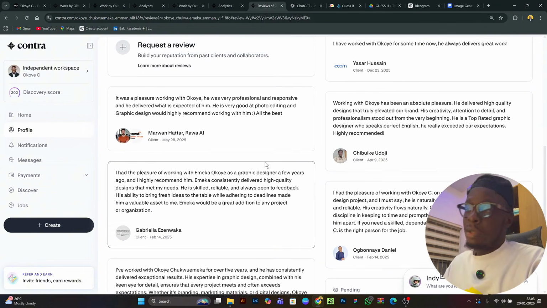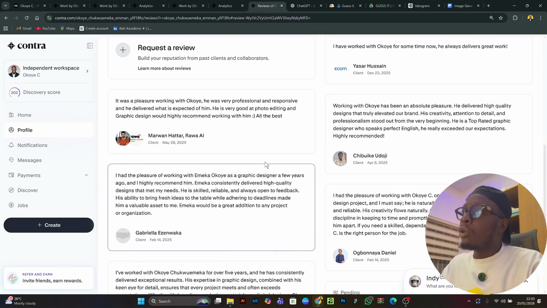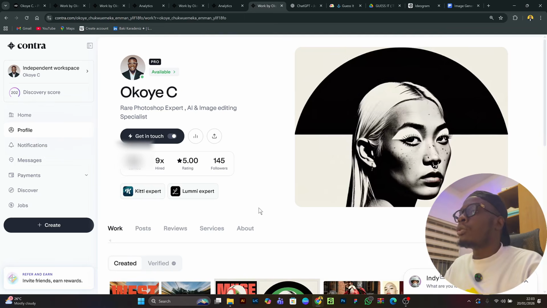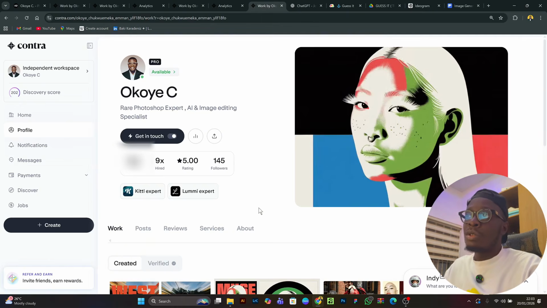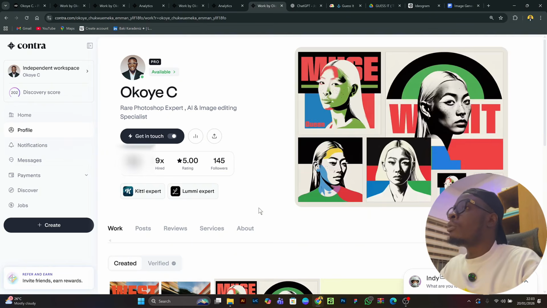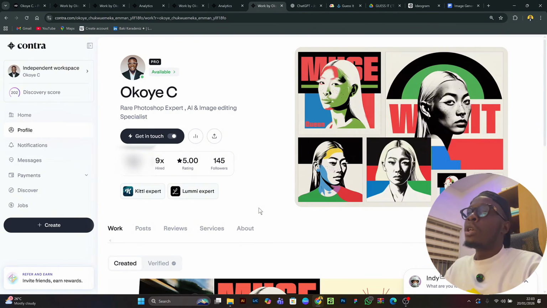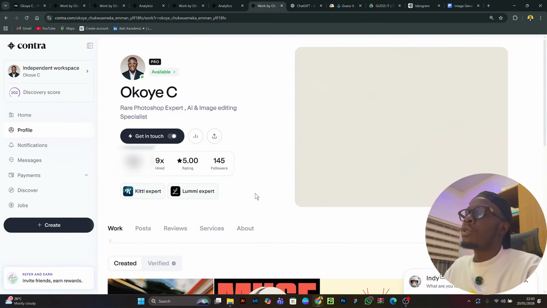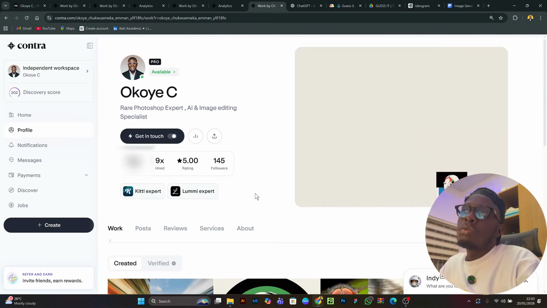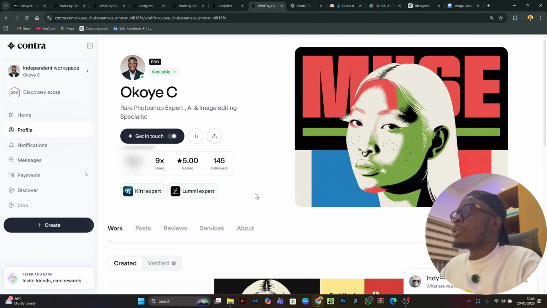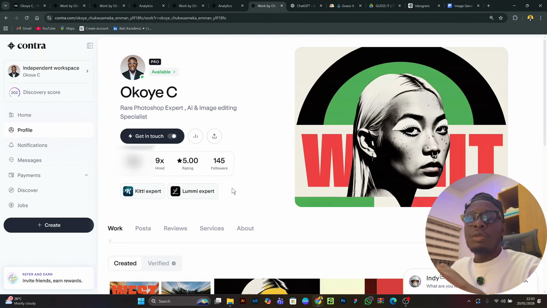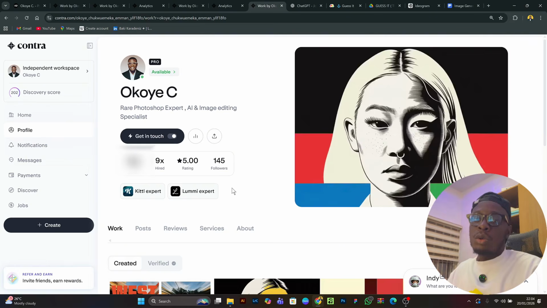So you have to do it. I recommend you have up to 4. When you have up to 4 on your profile, your discovery point is going to increase. Remember, what we are doing here, we're optimizing our profile to have more discovery score. Trust me, if you don't do all these things, your discovery score is still going to be low, and as long as it's low, you will not be getting what they call, in Upwork, invites, but in Contra here, it's called matched, where the system matches you to jobs based on how you optimize your profile.